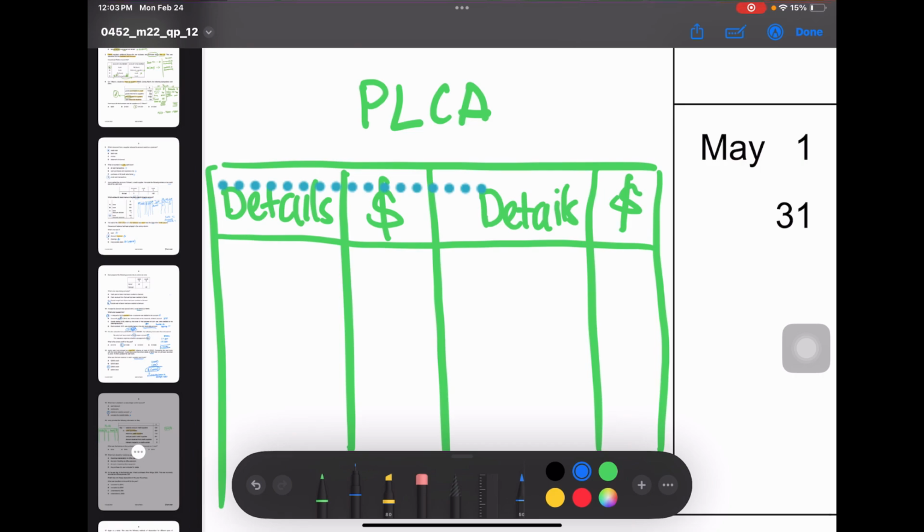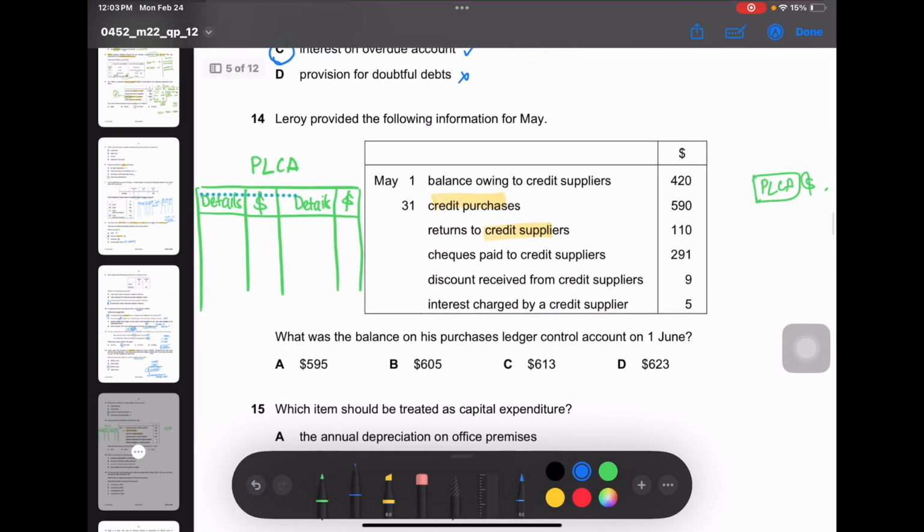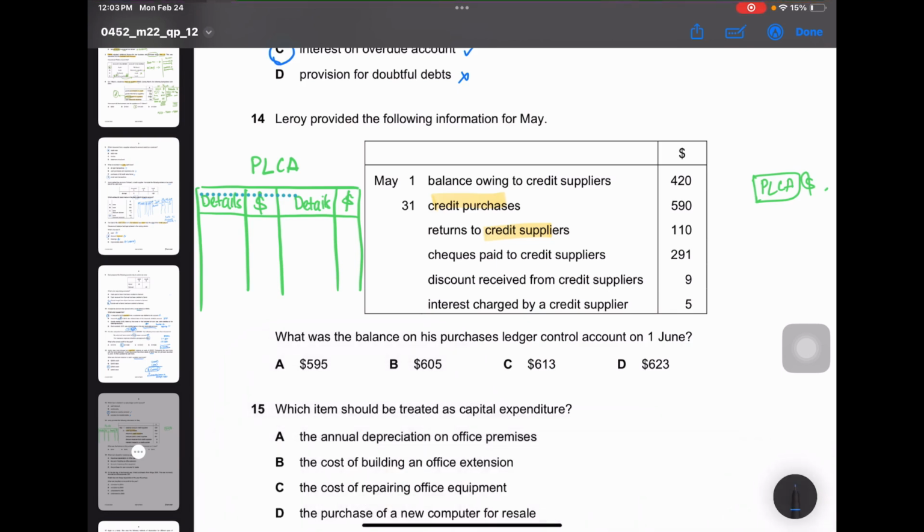Okay, so first one, what is the data that is given to us? Balance owing to credit suppliers. We already learned that a purchase ledger control account always has a credit balance. So balance b/d is 420. Let's put a small tick. Credit purchases is always credited.